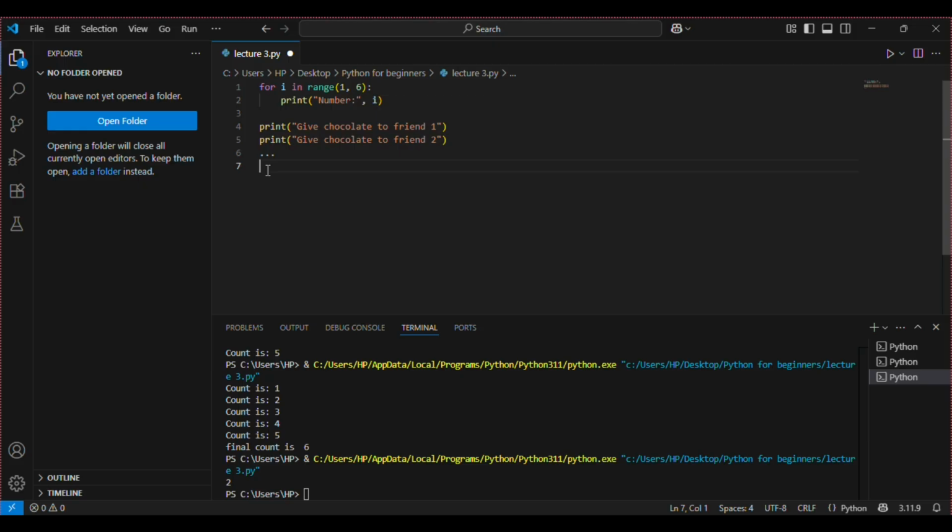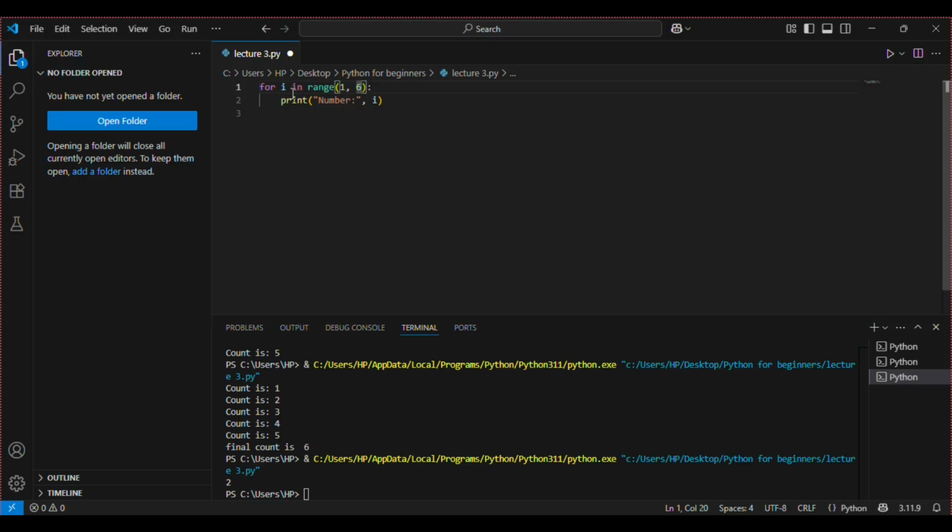Now let's break down the code that we have written here. For i means we are creating a temporary variable i. You can name it anything. You can name it x, you can name it num, or you can even say friend_number, anything. In range 1 to 6 means that start from 1 and go up to but not including 6, which means up to 5. So Python will give you these numbers 1, 2, 3, 4, 5.